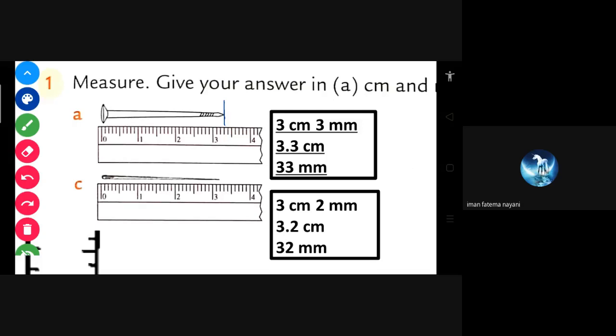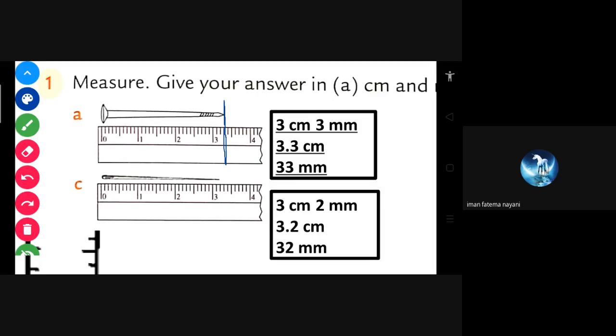3 centimeter 3 millimeter, 3.3 centimeter. So now I am showing you everyone. Just see that here also this object is given, and it ends, no, there I have put a line. So now before that line, which number is given? Which number is written before this line? The 3. 3 is written.